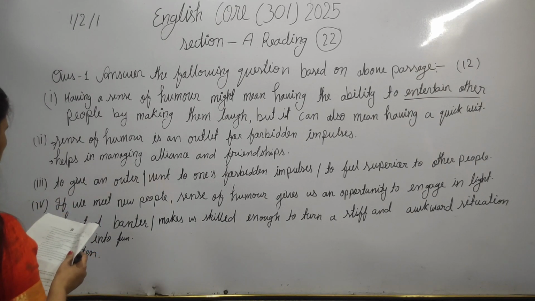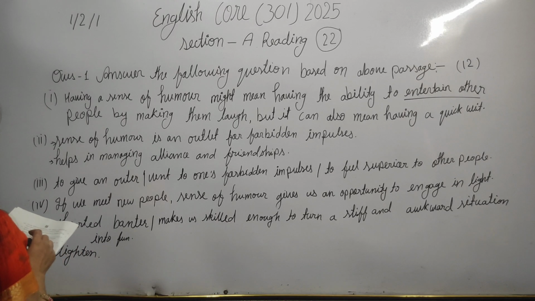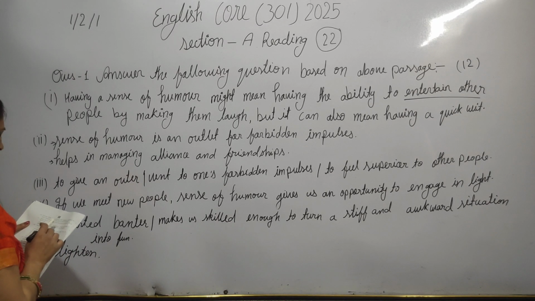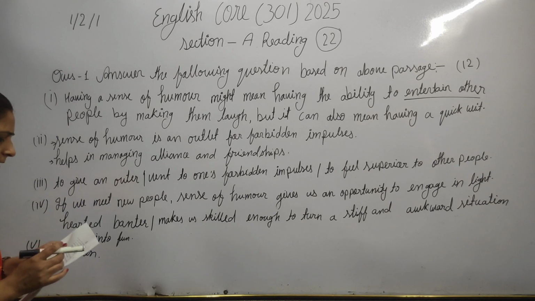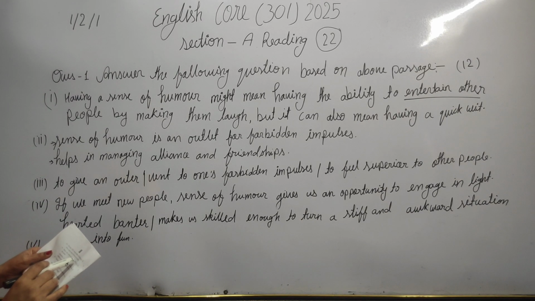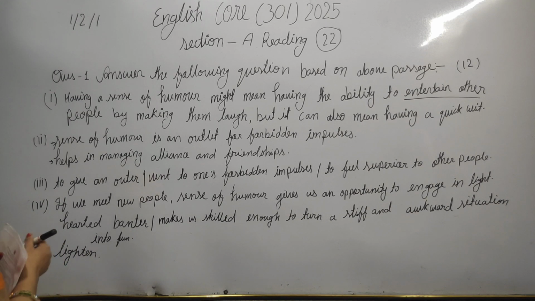Question 4 is here: provide one textual evidence with reference to paragraph 5 of how a good sense of humor can be a great icebreaker. So here, this is part 4.